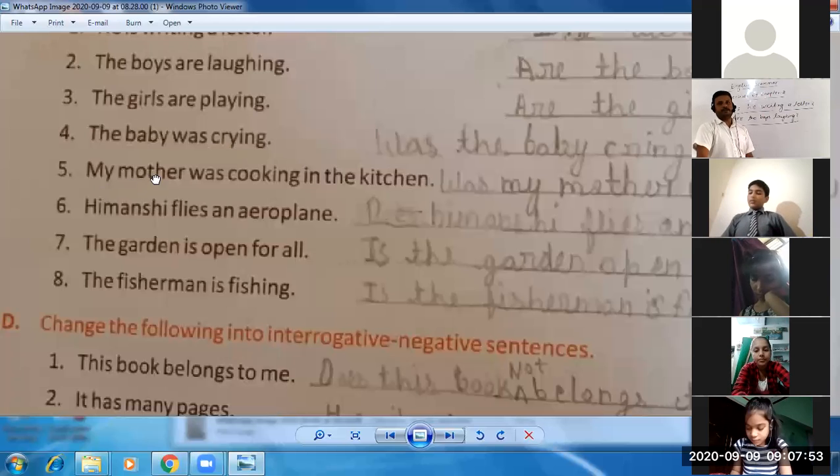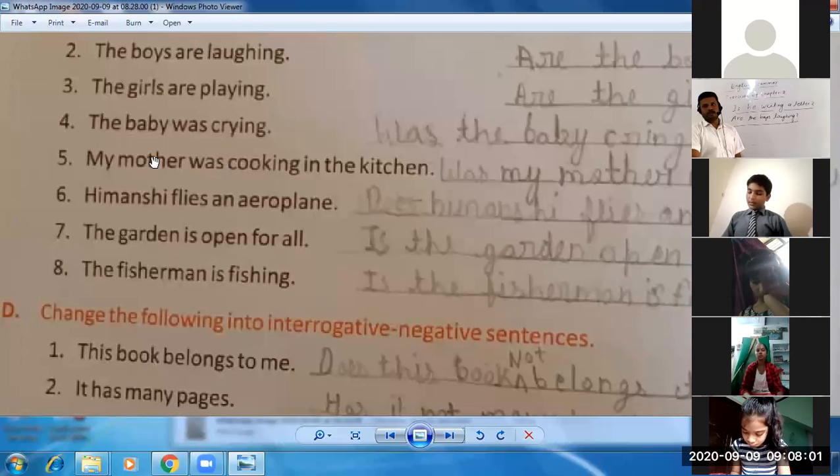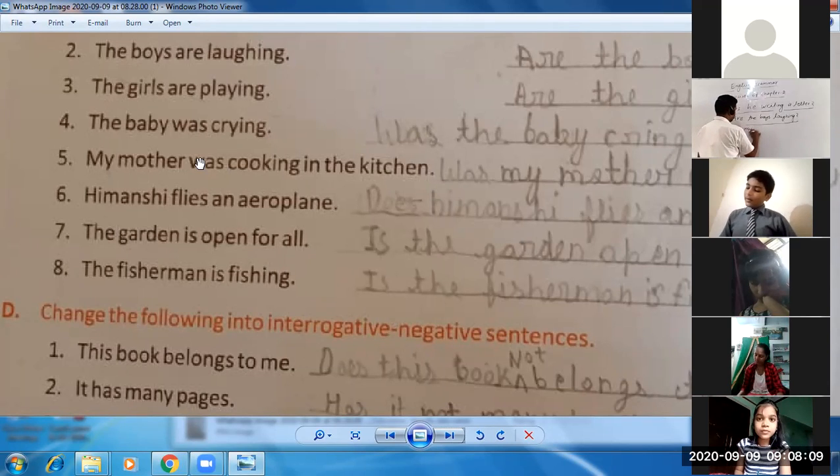Let's talk about the fifth sentence. My mother was cooking in the kitchen. So again, helping verb is there. Was used first. Was my mother cooking in the kitchen? And interrogative mark. Again, it's easy.